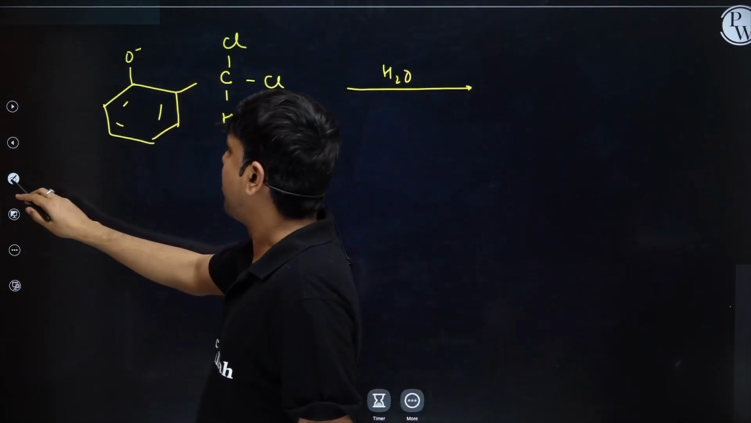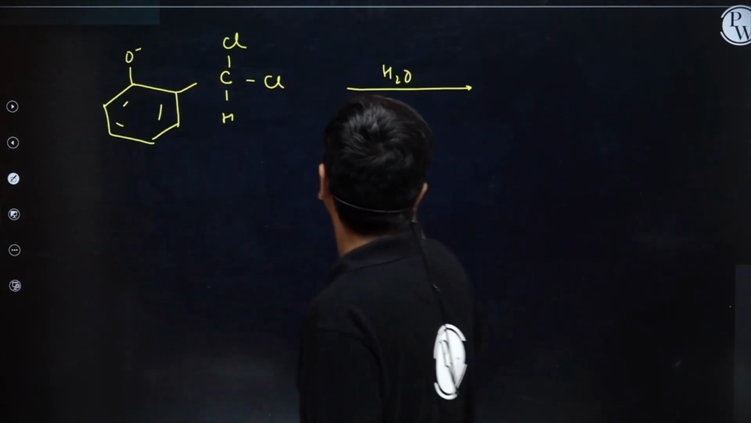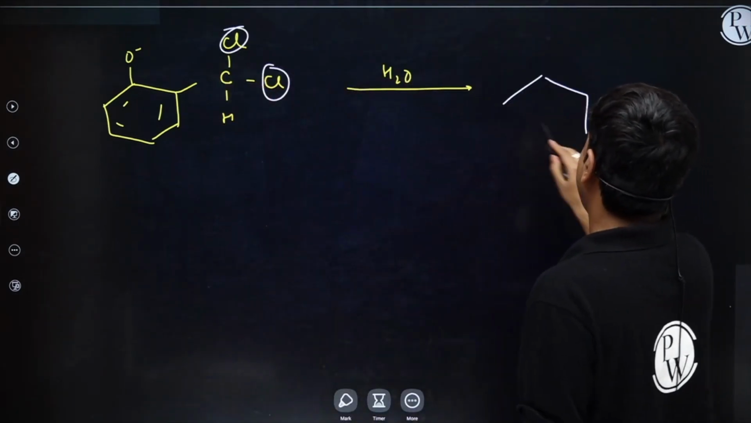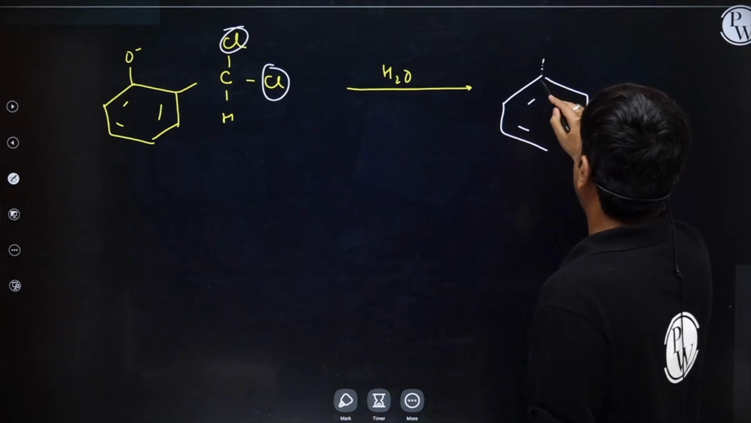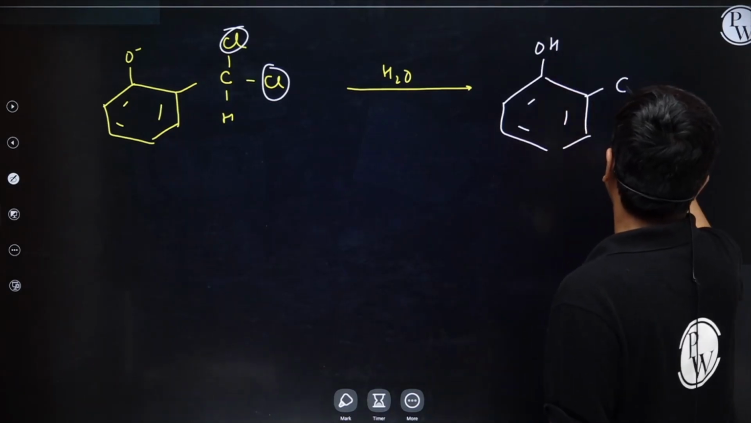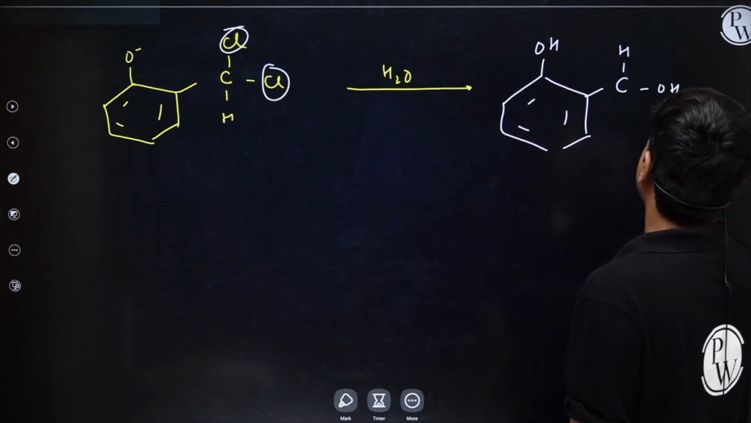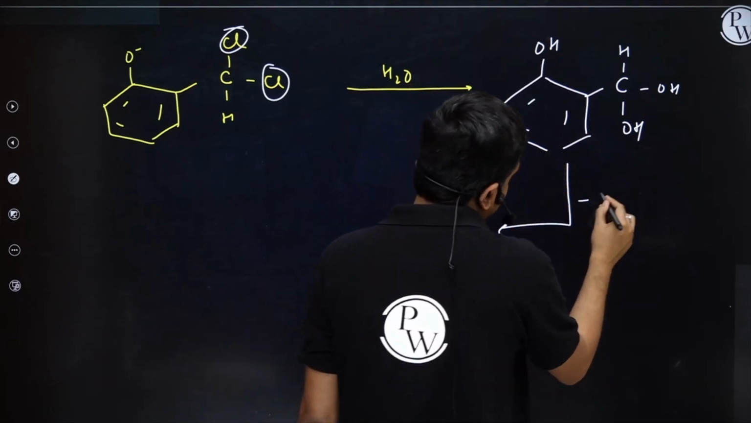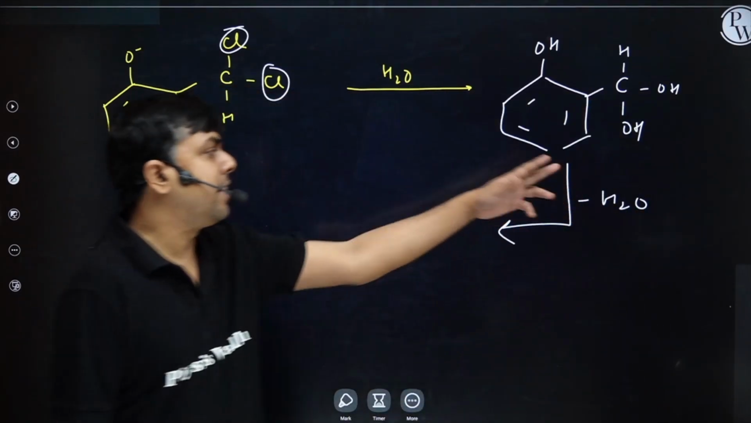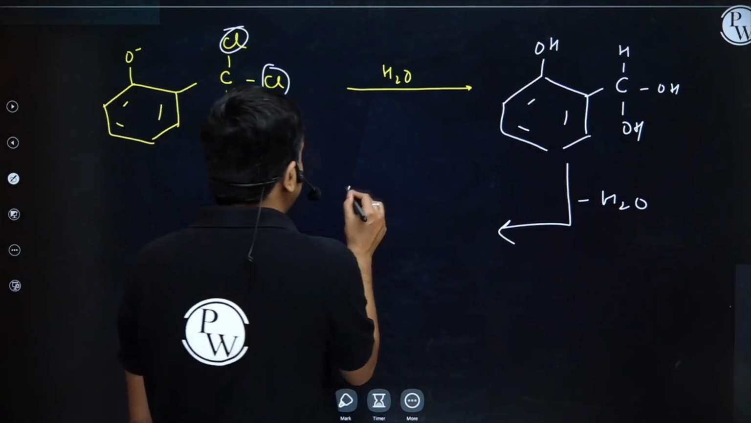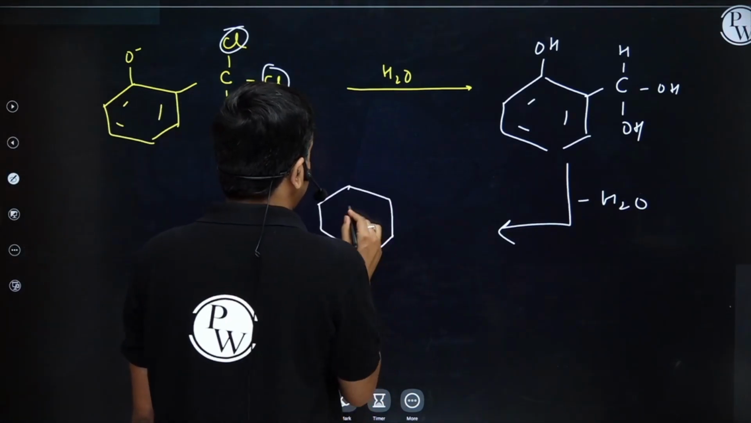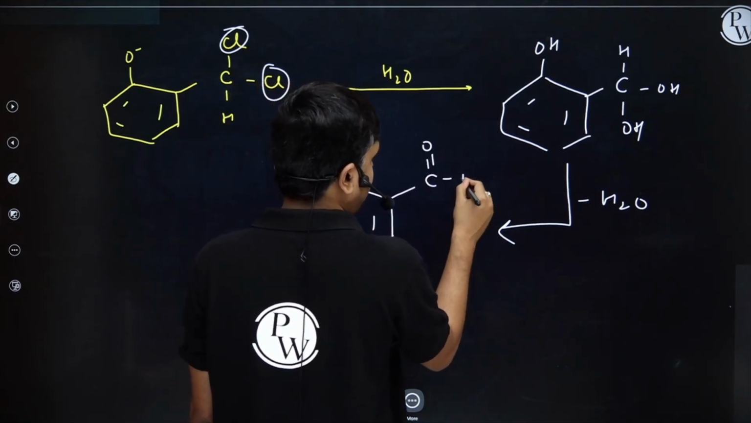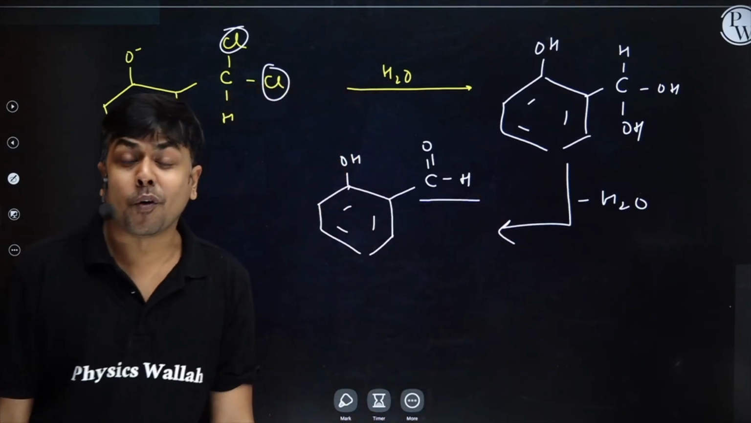It's treated with H2O. Put one hydrogen over oxygen and replace this chlorine with OH. So you will have OH, CH, OH, OH, a geminal hydroxyl system. It will readily undergo dehydration. I will have removal of one water molecule and I will have the formation of OH and C double bond OH. Right, student? This is one of the products.